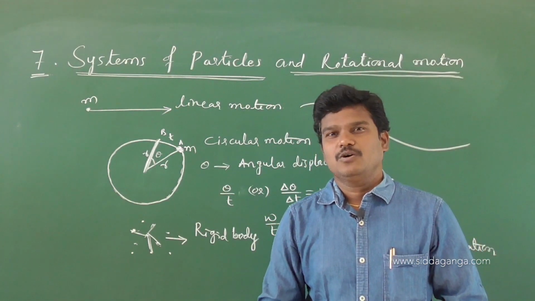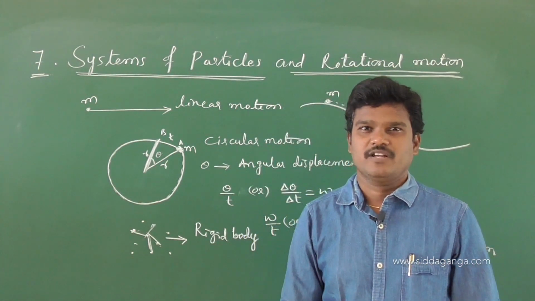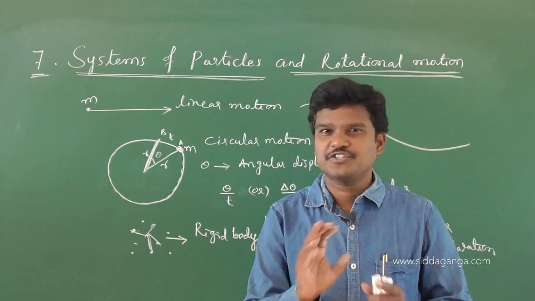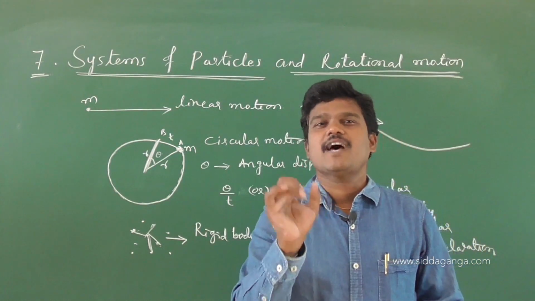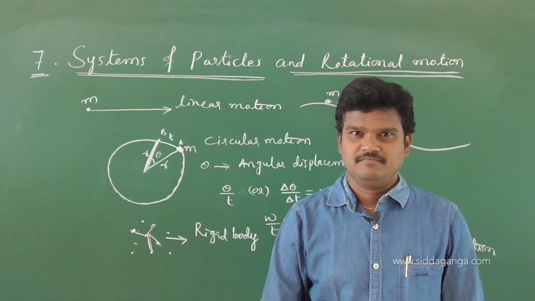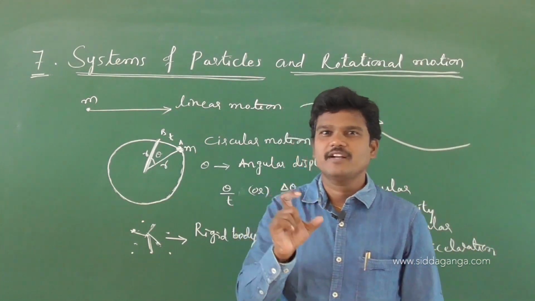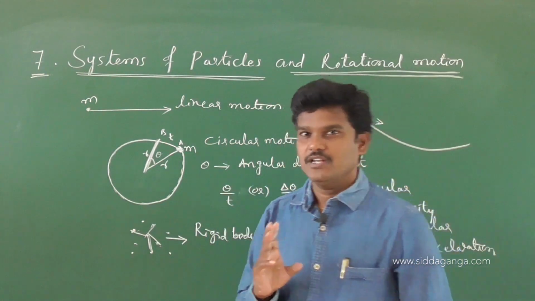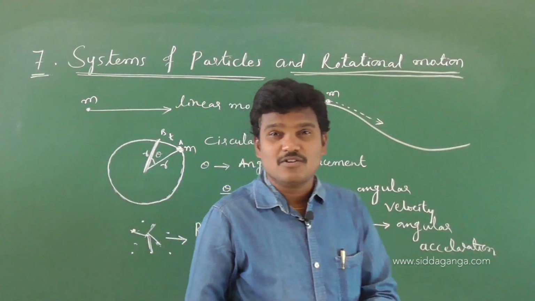Generally, no body is a perfectly rigid body. No body is a perfectly rigid body, but we treat diamond as a perfectly rigid body. Diamond is generally treated as very strong, so diamond is treated as a perfectly rigid body. Rigid body means the shape and size of the body does not change.